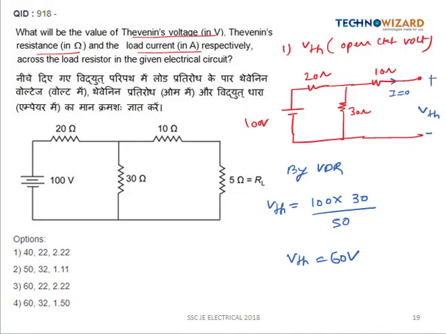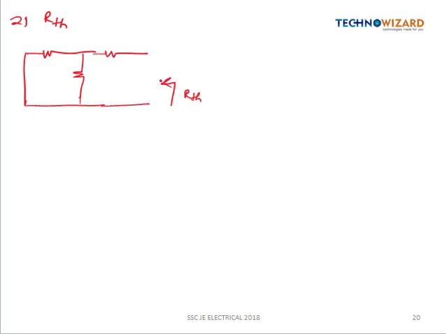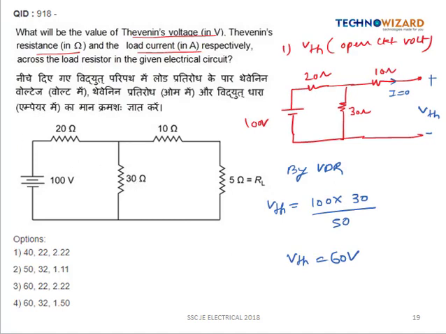Next we have to calculate the value of RTH. Whenever we have to calculate the RTH, we have to deactivate the circuit. So in order to calculate the value of RTH, the voltage source will be replaced by the short circuit. So this is our circuit. So we have to calculate the RTH across the load terminal. So this is 10 ohm and this is 30 and this is 20.